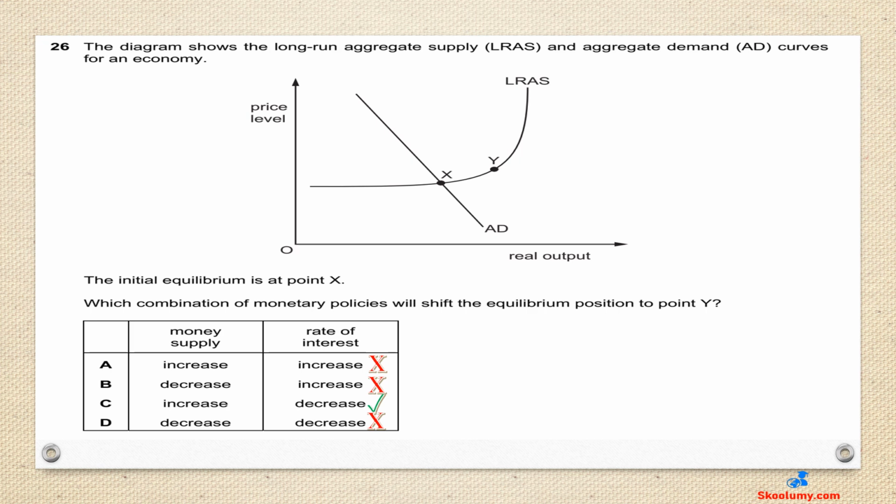An increase in money supply increases aggregate demand and shifts AD to the right. A decrease in interest rate encourages borrowing, which will increase consumption and investment. Consumption and investment are components of aggregate demand. Increased consumption and investment will shift the AD curve to the right and intersect with the LRAS at Y.